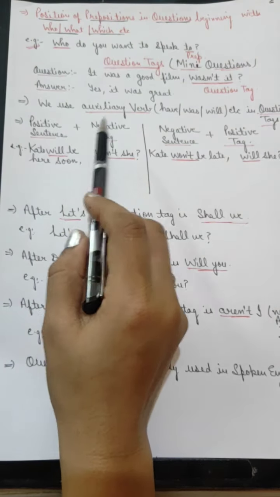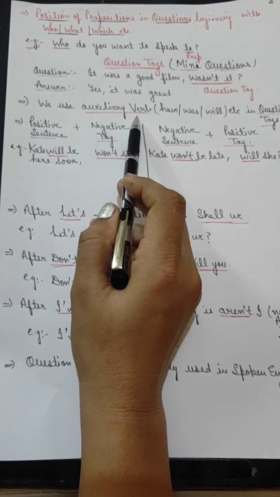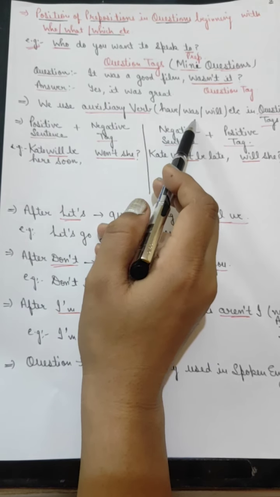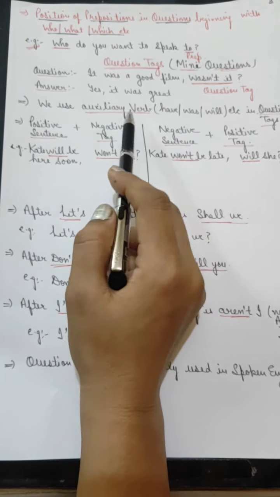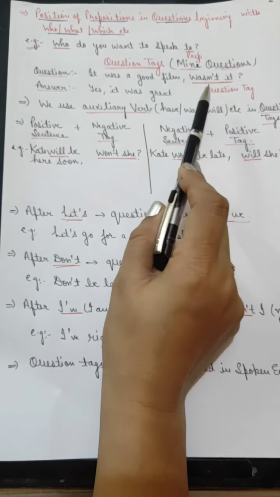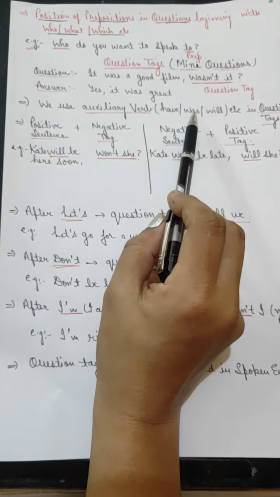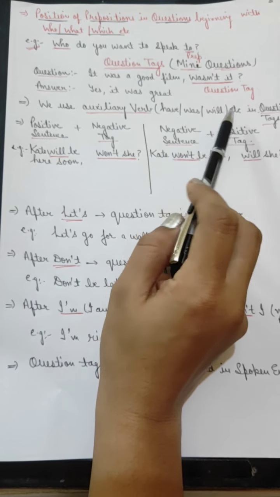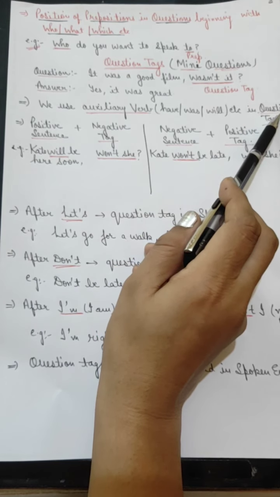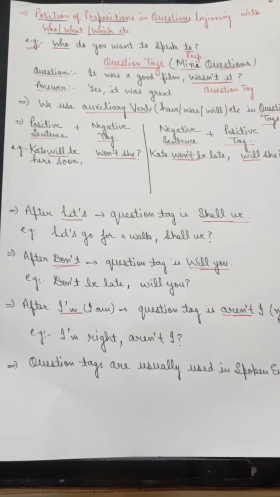Now how are question tags formed? We use an auxiliary verb. It could be primary or modal: have, was, will, etc. All the auxiliary verbs are used in question tags. If we look at this example again, wasn't: was is an auxiliary verb, and we form question tags using auxiliary verbs. So question tags are formed by using the auxiliary verb.